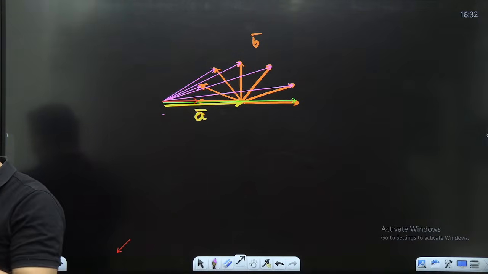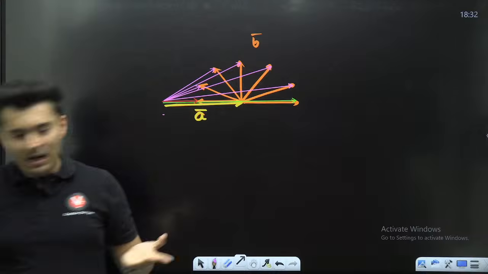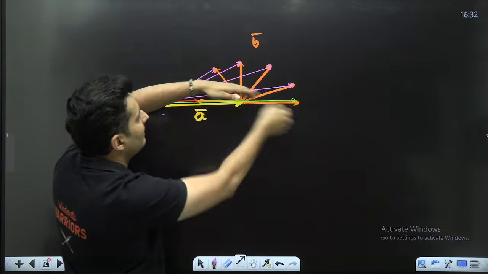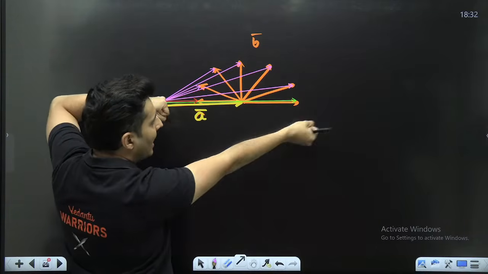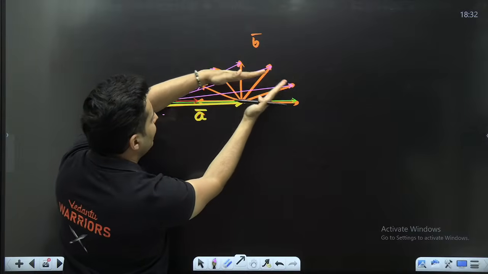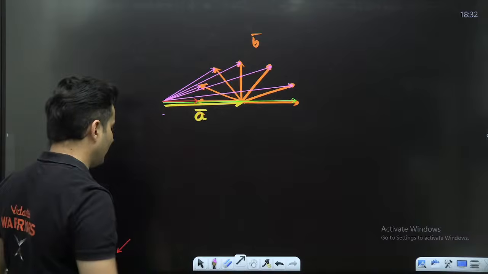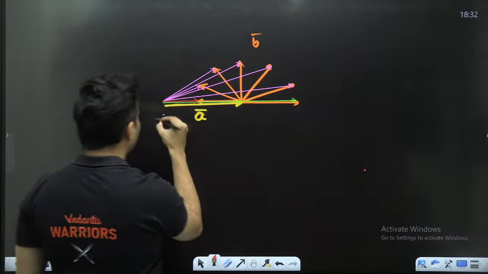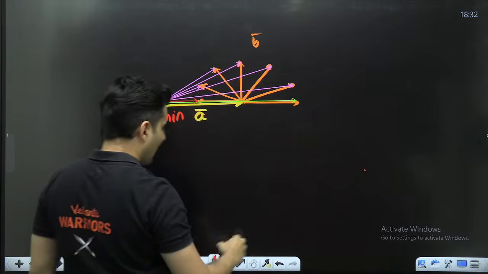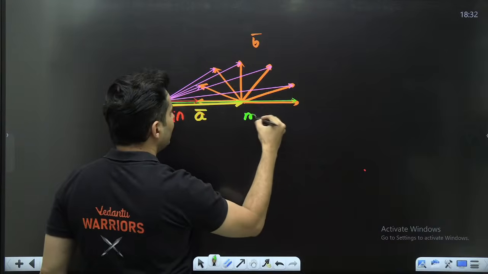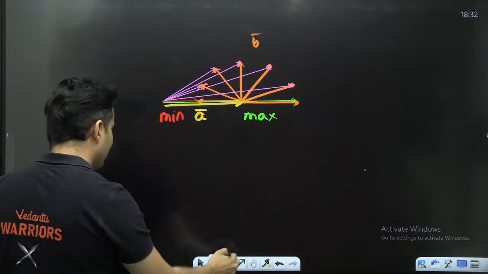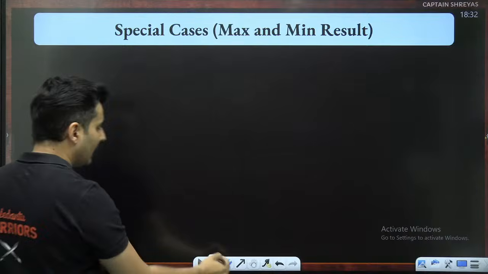How many of you are able to see this and visualize it? A and B are perfectly aligned. It is the longest. So as B rotates, you can see the length keeps on reducing and collapses to the least value. So here it is basically minimum, and when aligned perfectly, it is basically maximum. That is exactly what I want to discuss on the next slide.